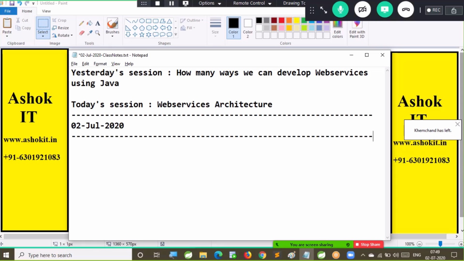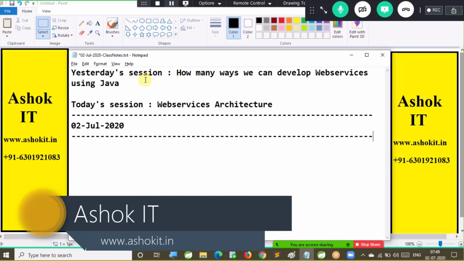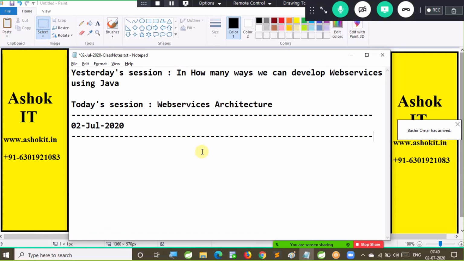Alright, let's get started. In the last session we discussed in how many ways we can develop web services using Java. So quickly recall, how many ways can we develop web services in Java? We can develop web services in two ways using Java.